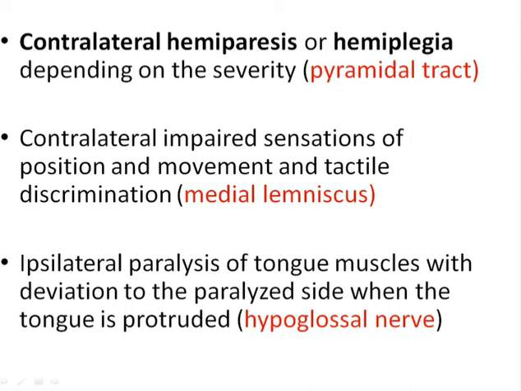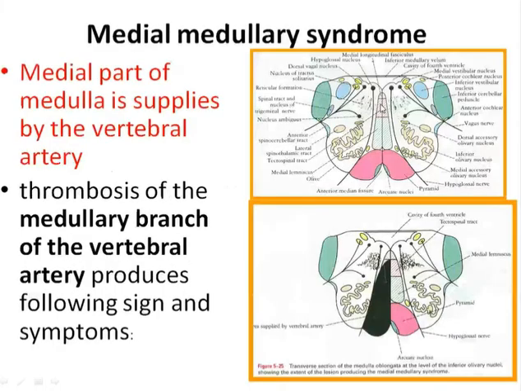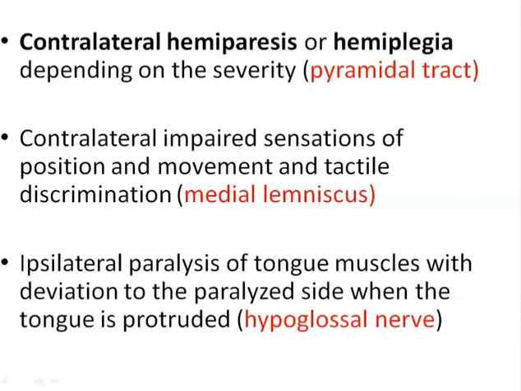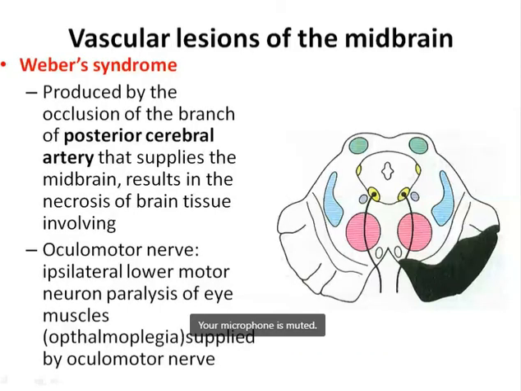Other symptoms are from the vascular lesion of the midbrain. So this is the section of the midbrain at the level of superior colliculus, and Weber syndrome is produced by the occlusion of the branch of the posterior cerebral artery. The posterior cerebral artery is one of the important branches from the basilar artery that supplies the midbrain, and it results in the necrosis of the brain tissue in this area, and it may involve the oculomotor nerve. Oculomotor nerve involvement can cause the ipsilateral lower motor neuron paralysis of the eye muscles, because the majority of the eye muscles are supplied by the oculomotor nerve.